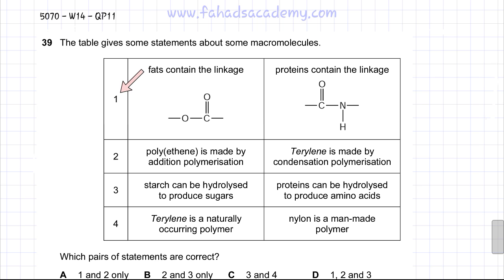If you look at the first statement, it states that fat contains the linkage which is given as C double bond O, and O is called the ester linkage. And the other statement is that proteins contain the linkage which is shown over here. This is called the amide linkage. So this statement is true, and let me show you a molecule of a fat and of a protein.